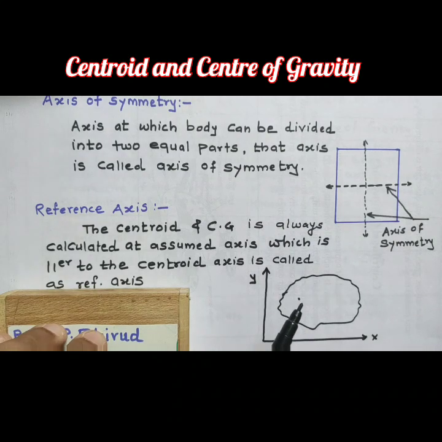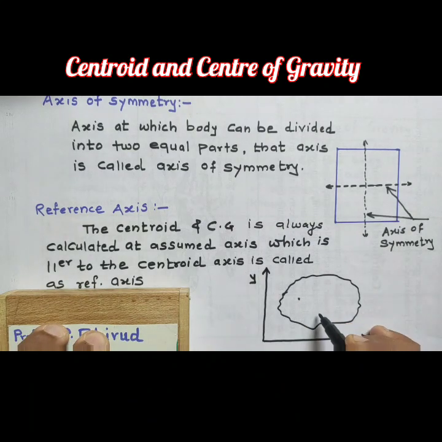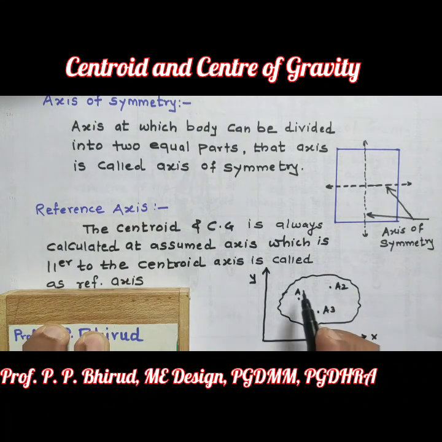Now take any three areas A1, A2, A3 and their distances from the x-axis and y-axis.